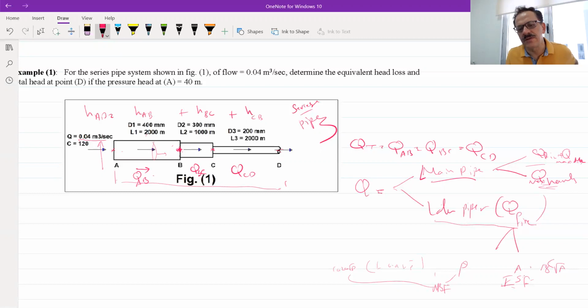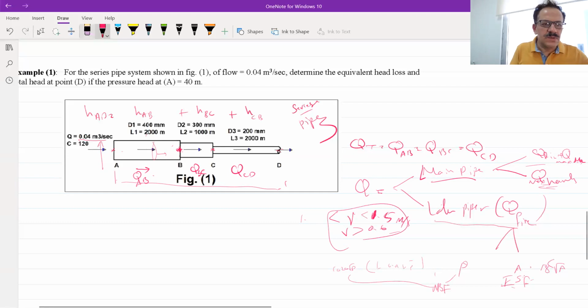So it will be based on that one. Then you have to check for the velocity in the pipelines. It should be more than 0.6 and less than 1.5 meter per second. This is the limitation that we have, and the final demand is the pressure.